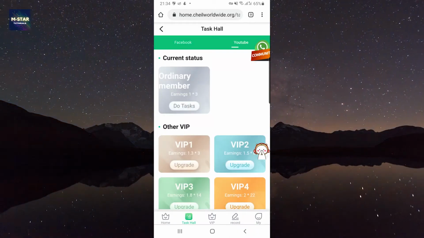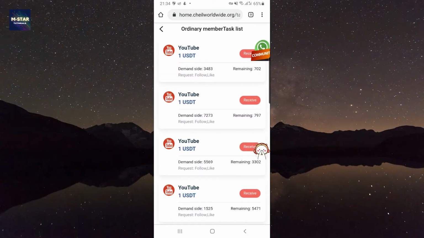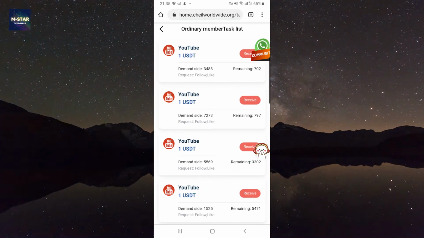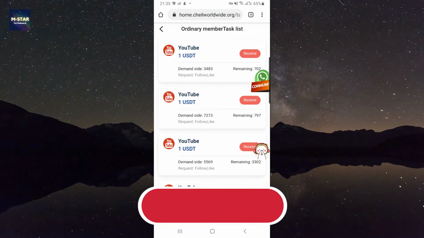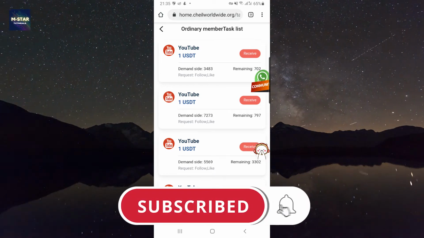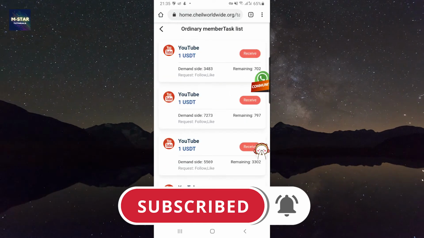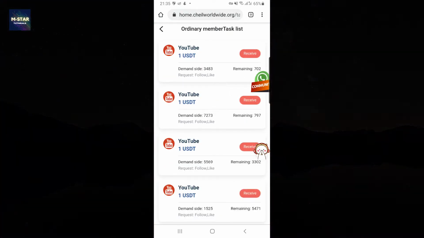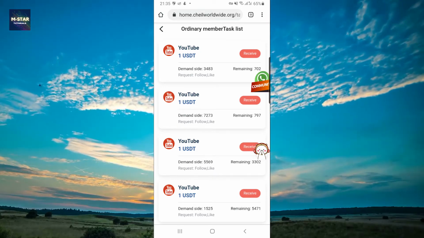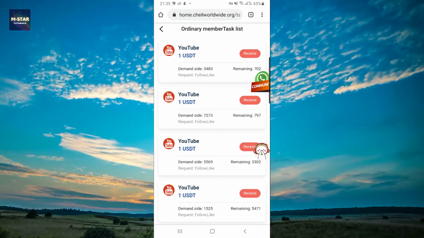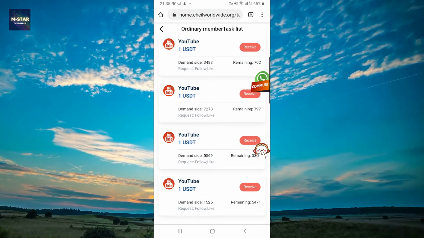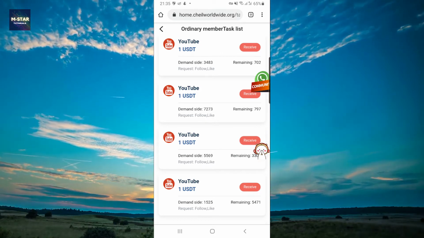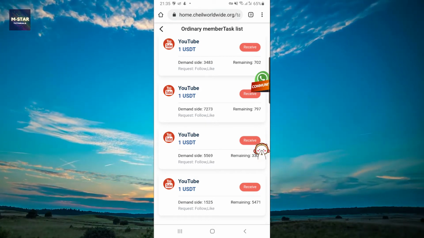So once on YouTube, here we're going to see all of these quests, and what we're going to do is simply click receive on each one of these, as this is going to be a reservation for you as a task that you're going to do. Depending on whether you're a free or a paid member, you're going to have a limit on how many tasks you can do per day. So you're going to do up to that number. If your task limit is 3, then you're going to reserve 3 and do them.